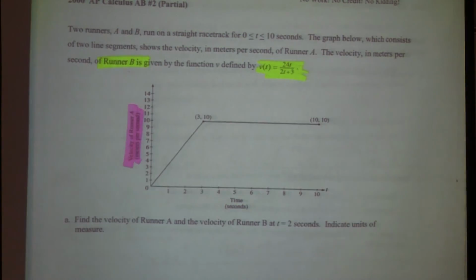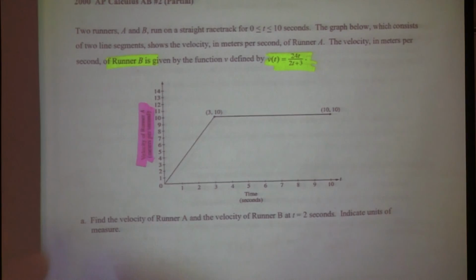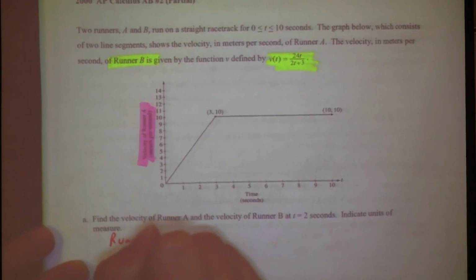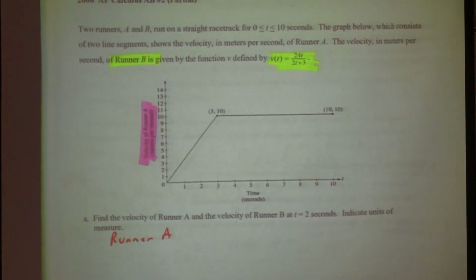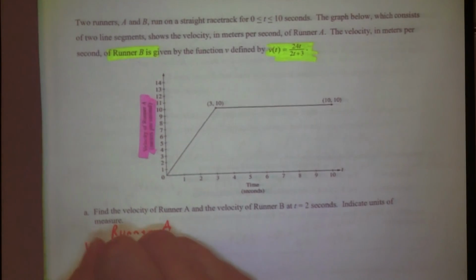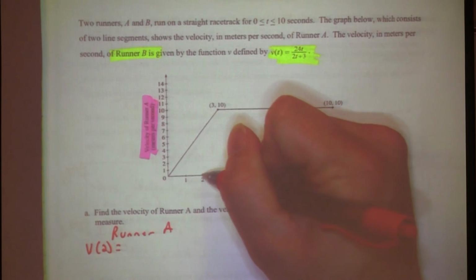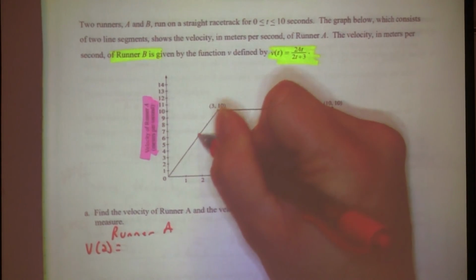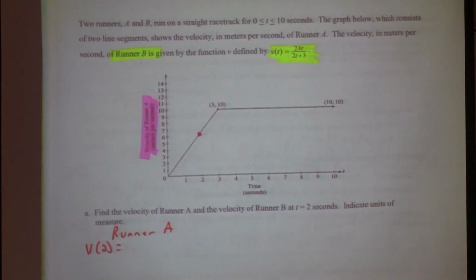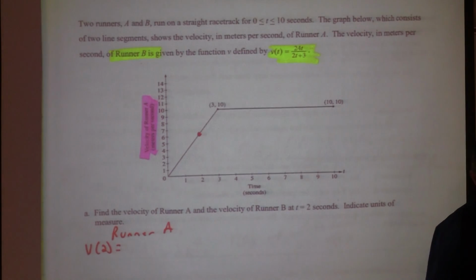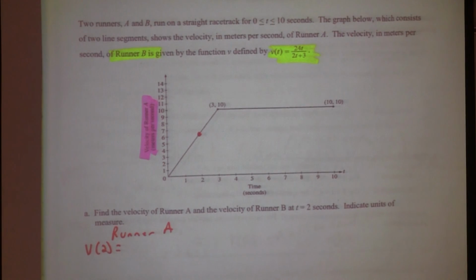Find the velocity of runner A and the velocity of runner B at t equals 2 seconds. So let's do runner A first. That's when we have a graph, right? So we want v of 2. What does that mean? Go to the graph, go to 2, and then find it. Like right there. It's 6, maybe 7. Maybe 6.5.